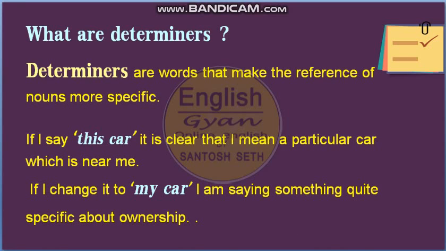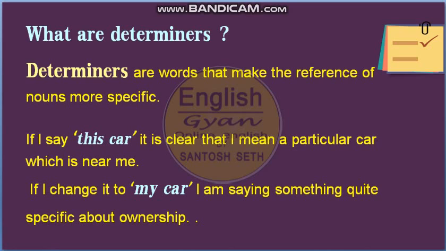So these are actually those words which make the nouns more specific. So in simple words I can say, before the nouns, the words which are used to make a noun more specific, that is a determiner.